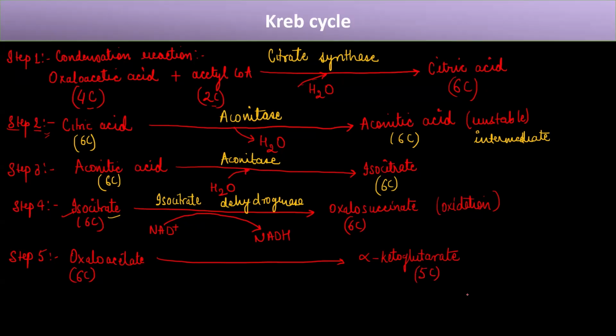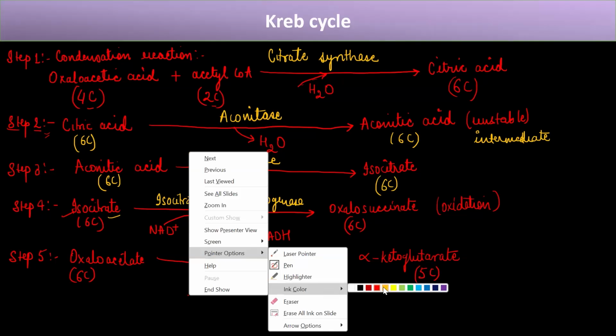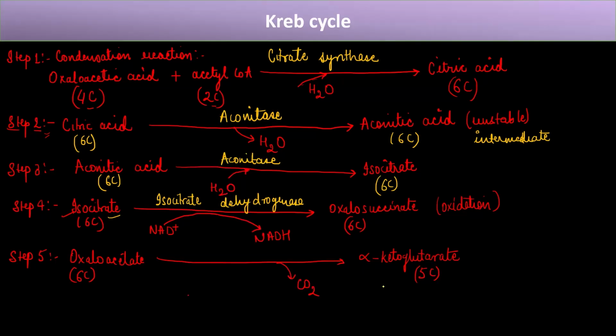So now we finally have a release of 1 carbon dioxide molecule, right? So here it is releasing the carbon dioxide.